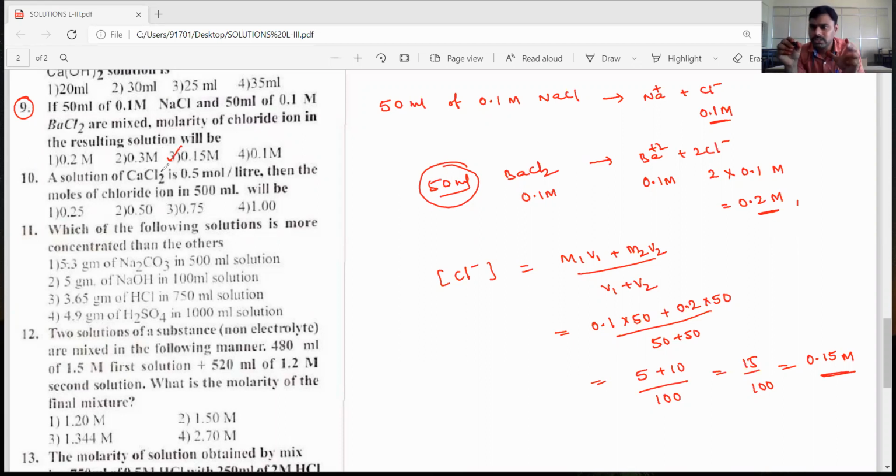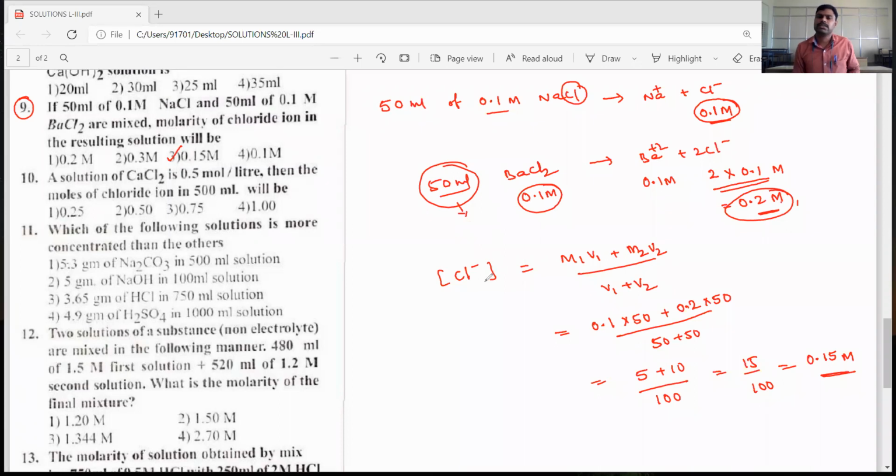So don't get confused, dear students. In NaCl, only one chloride ion is present, that's why the chloride ion is 0.1 molar only. But barium chloride, the BaCl2 compound concentration is 0.1, but due to its ionization it produces 2 chloride ions. Total chloride ions concentration is 2 into 0.1, which is 0.2, but volume is 50 ml only.